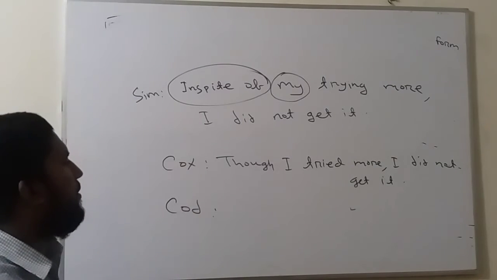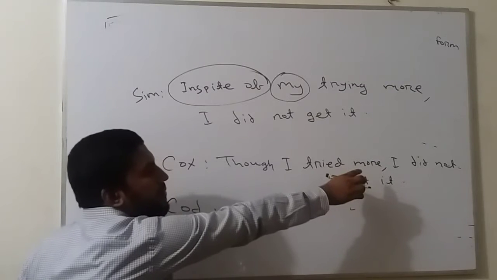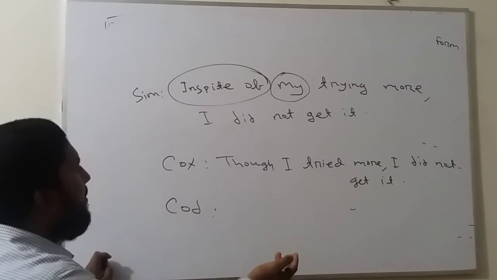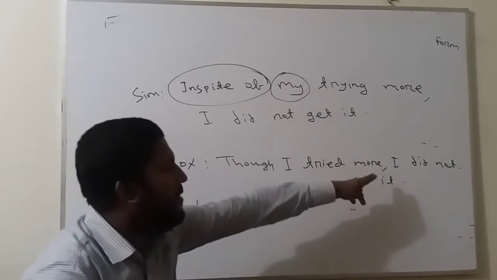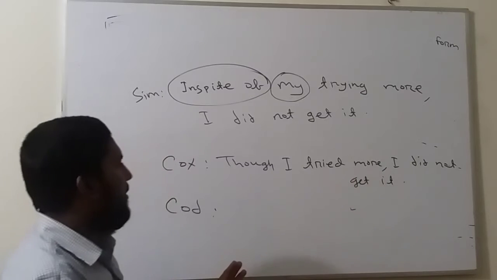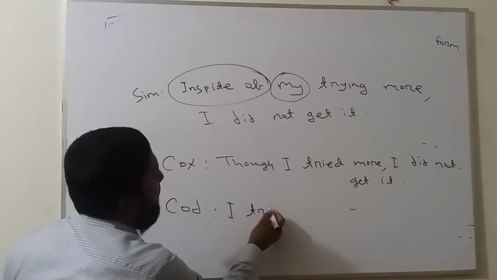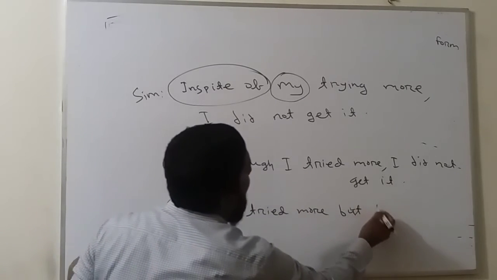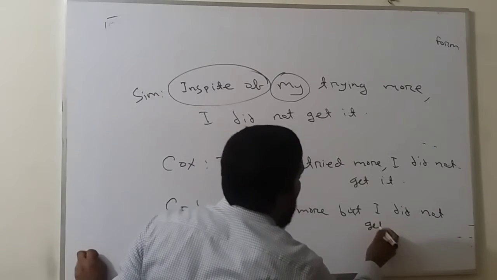In compound, you will delete though and put but between the two clauses, and that will be a compound sentence. In Bangla you can say, delete though, put but in the middle, and the rest is fine. For example, I tried more but I did not get it.